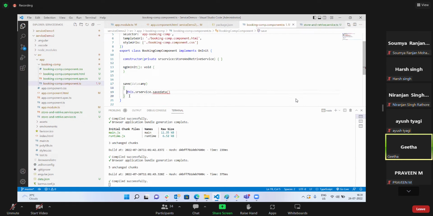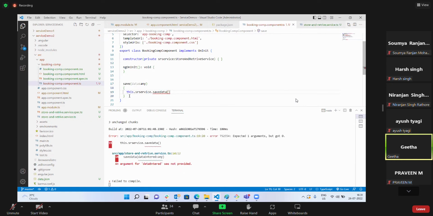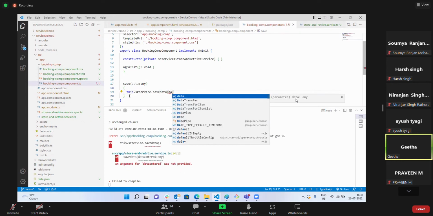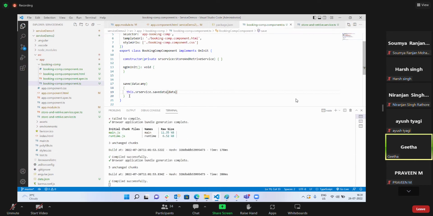I'll uncomment this. Save data method I will pass, and I'll send this data. So what is that data having? N1 value, N2 value it is having. Okay.